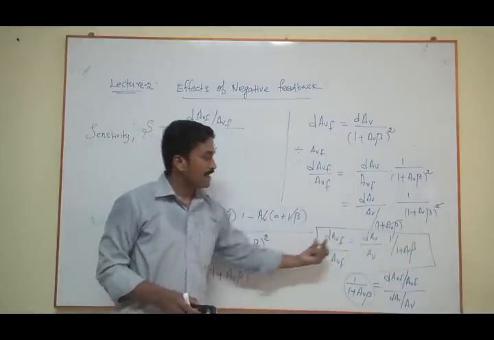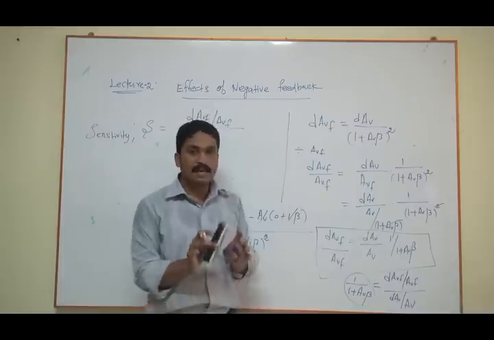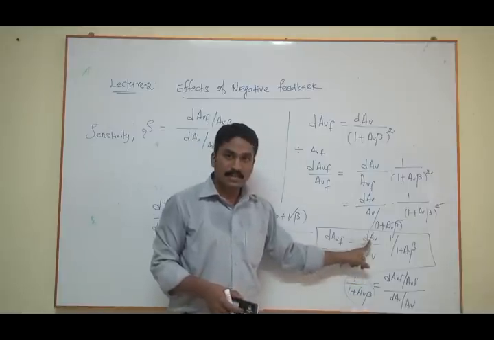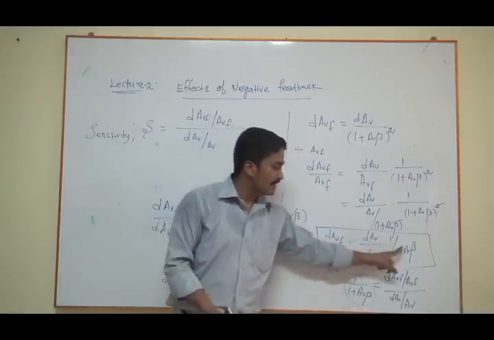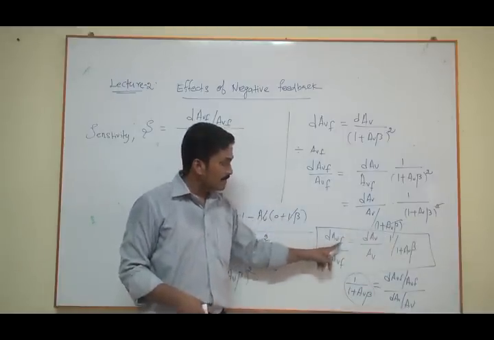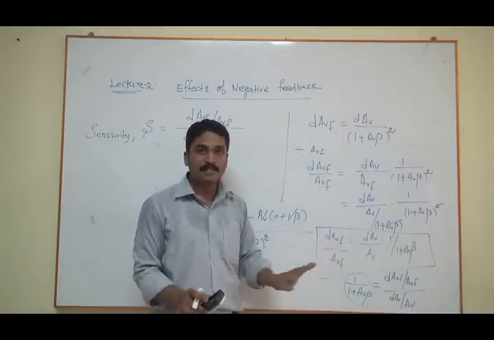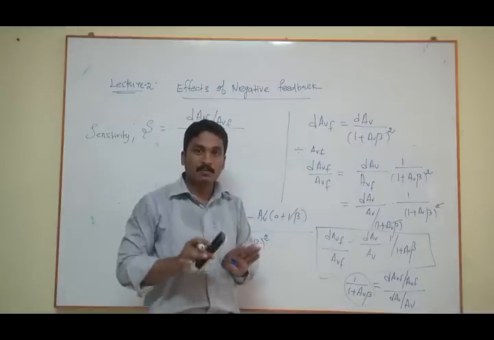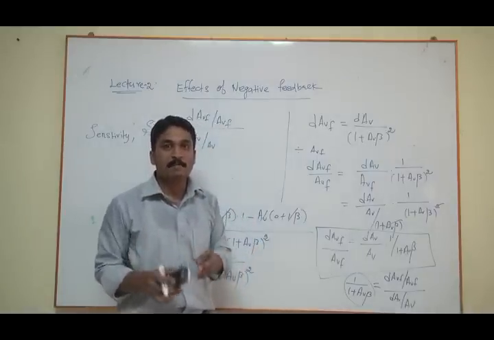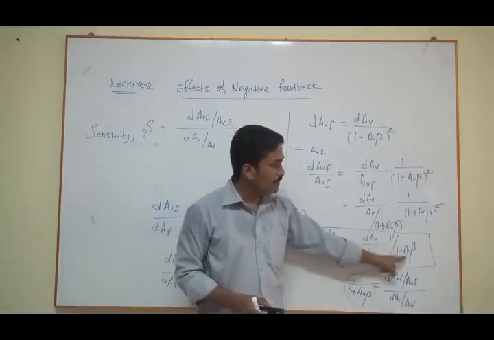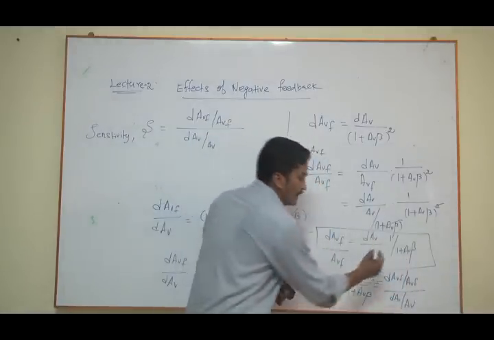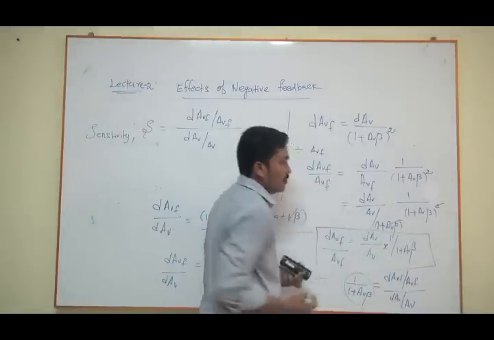So it means the fractional change, for example, if there is any variation in gain because of temperature, that variation is divided by 1 plus AV beta, so automatically the variation dAV by AVF becomes small. Which means in a feedback amplifier the variation or fractional change is small compared to the open loop gain, because this factor 1 plus AV beta is dividing this term, or multiplication of 1 by 1 plus AV beta.